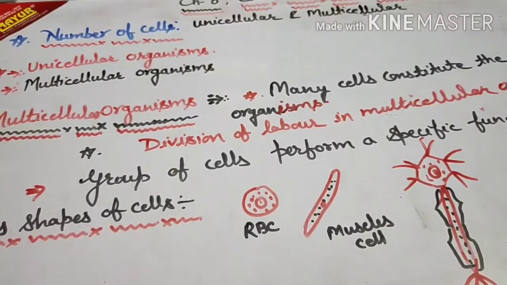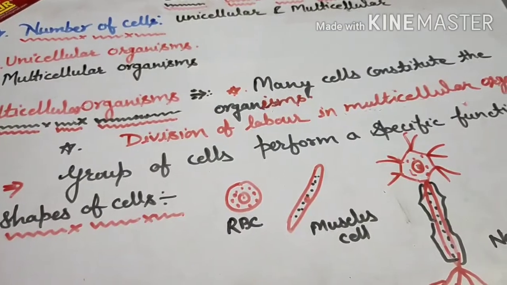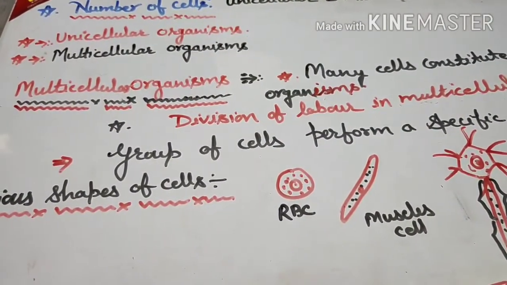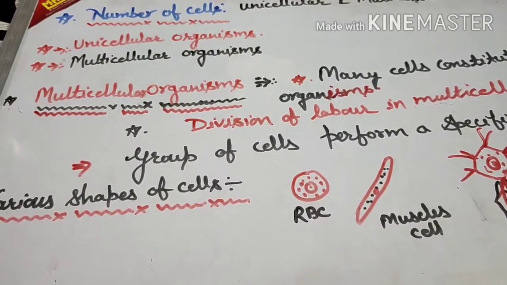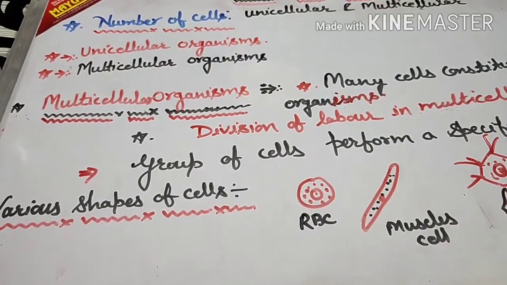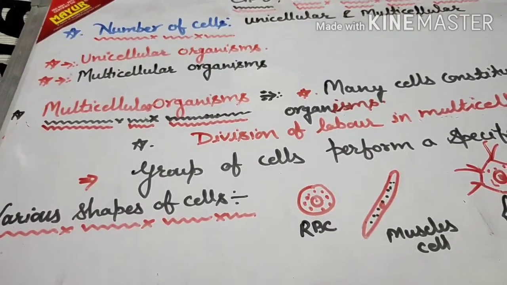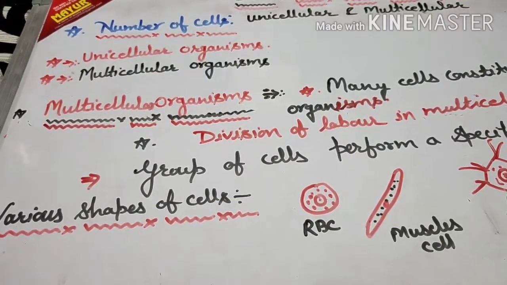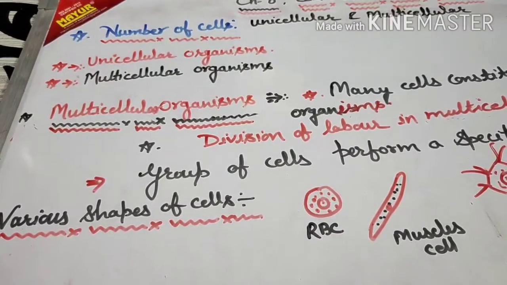That means many cells together form an organism. In multicellular organisms there are so many cells, whereas in unicellular there was just one cell that performed all the functions of the organism. But here we have many cells, so which cell is going to perform which function? Here there is a division of labor.